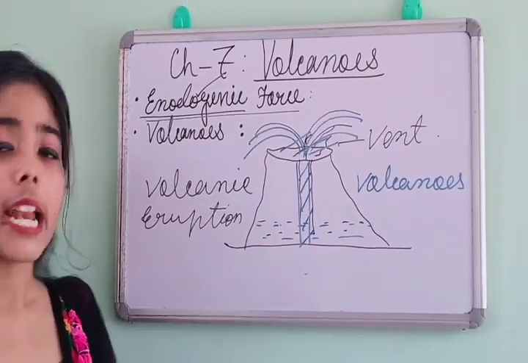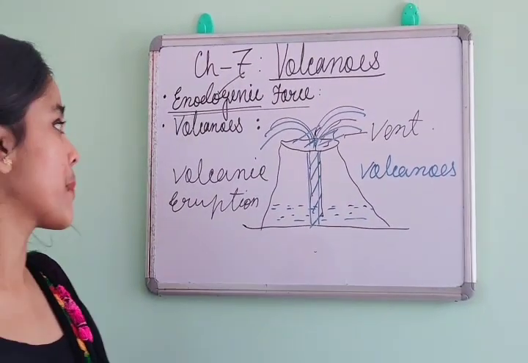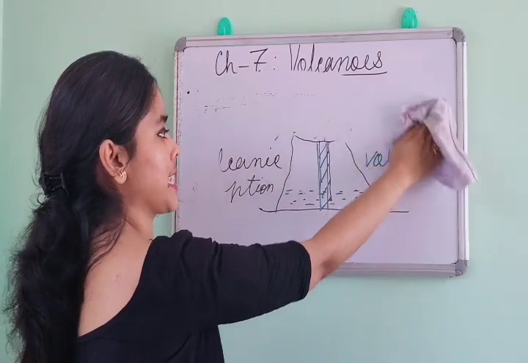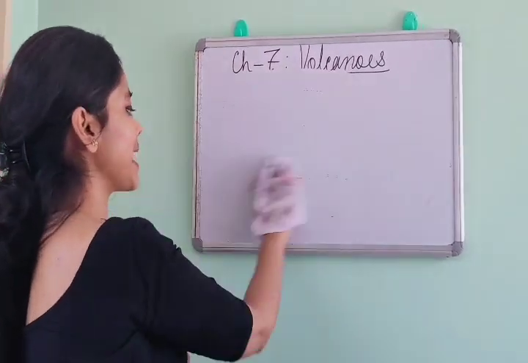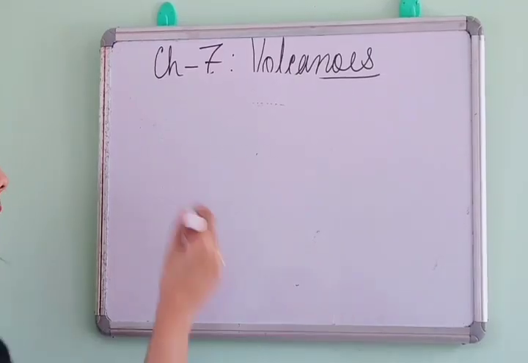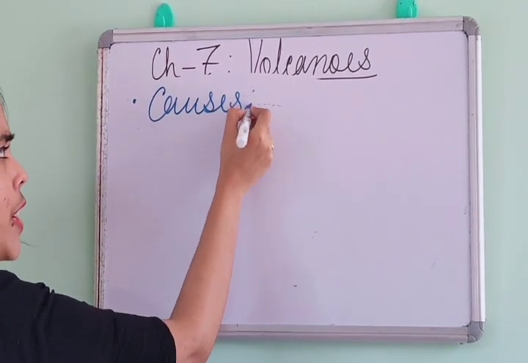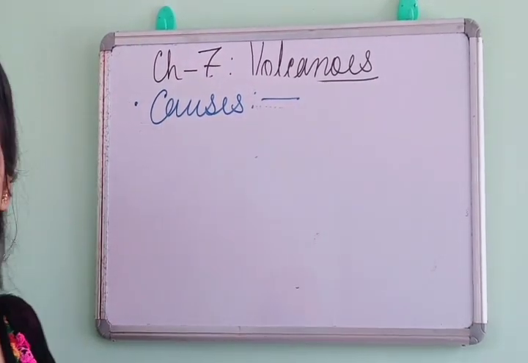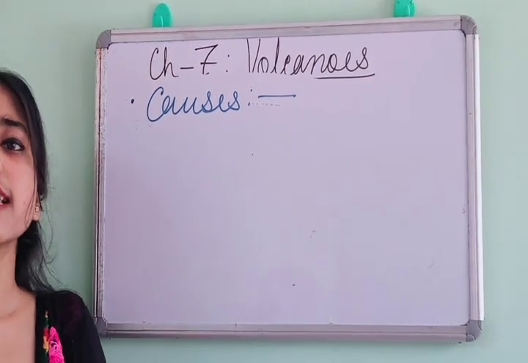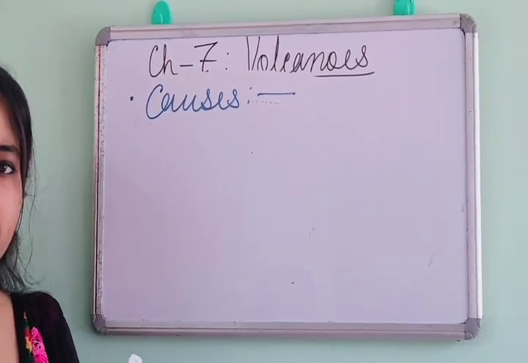Done. Now next, what are the main causes for this volcanic eruption or for volcanoes? So the next point is causes. Behind every geographic incident, there are certain causes present.